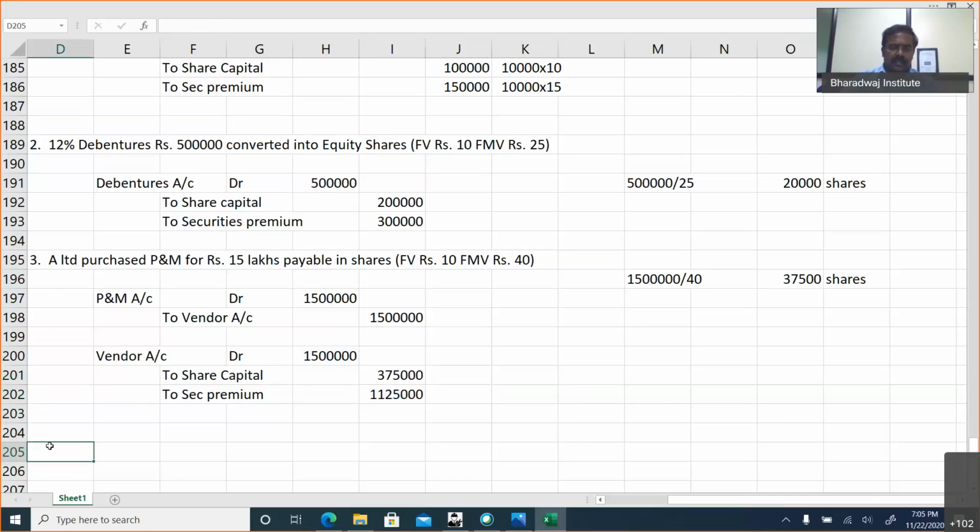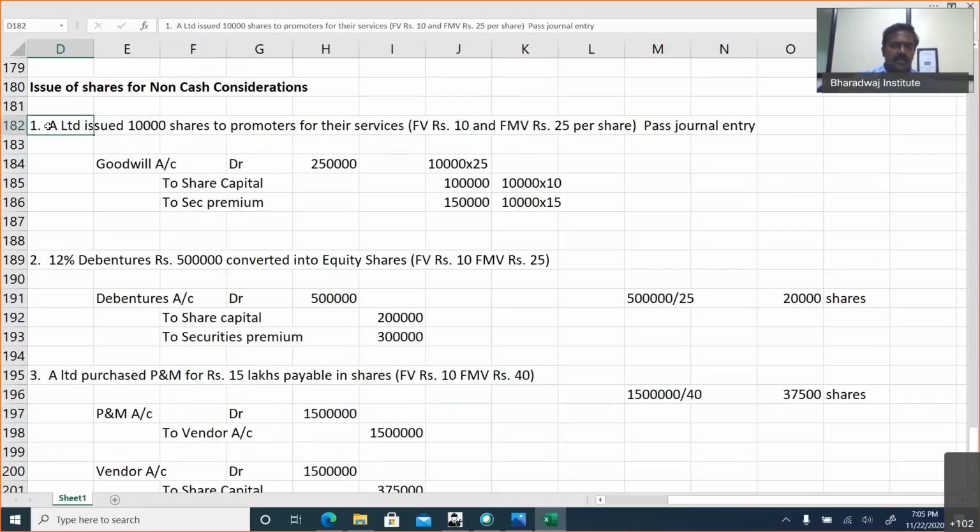Okay. Then number 4, bonus issue. Bonus issue we will learn along with redemption of preference shares and buyback. So these 3 cases can be tested in your MCQ.